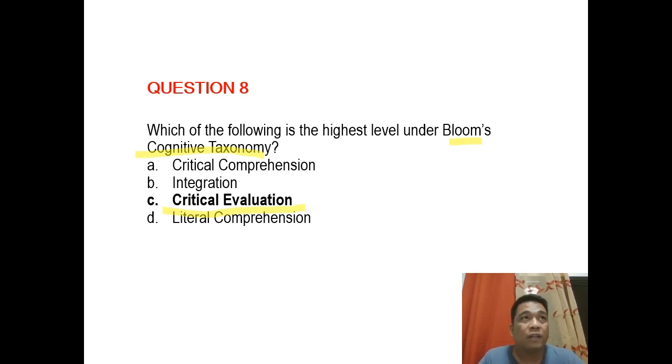Ngayon, in comparison with that of Anderson and Krathwohl, meron na tayong creation or yung ability to create something out of the knowledge that they have gained, no? So yun po yung difference niya. But in this case, the highest level under Bloom's taxonomy will be yung tinatawag natin na critical evaluation.